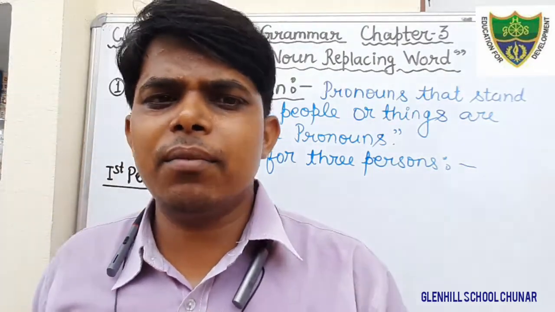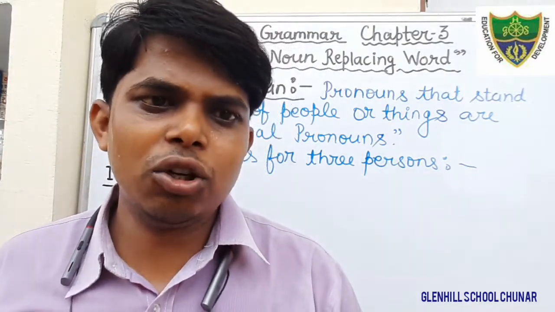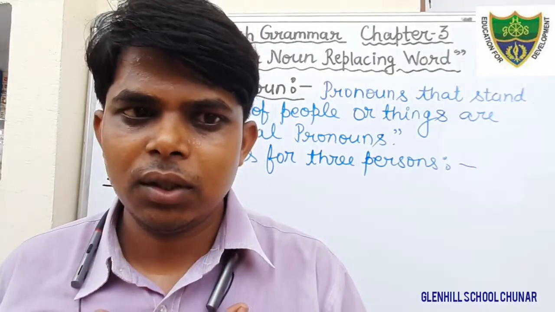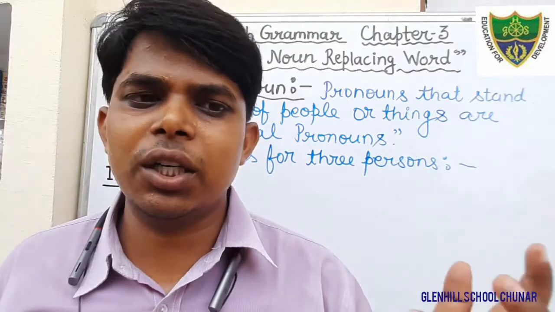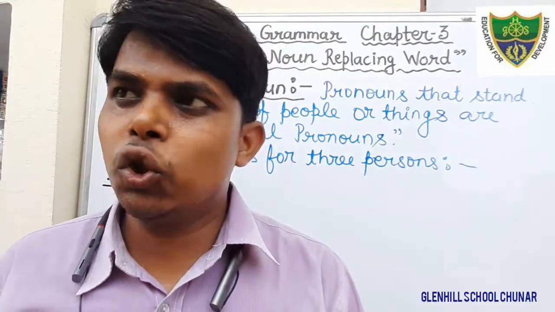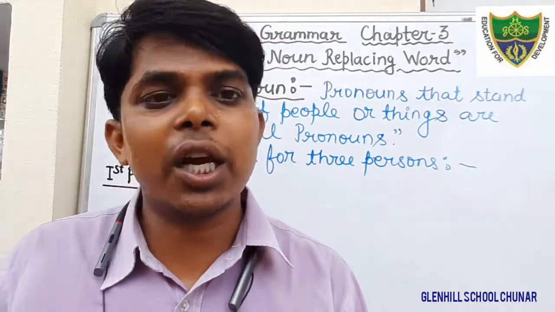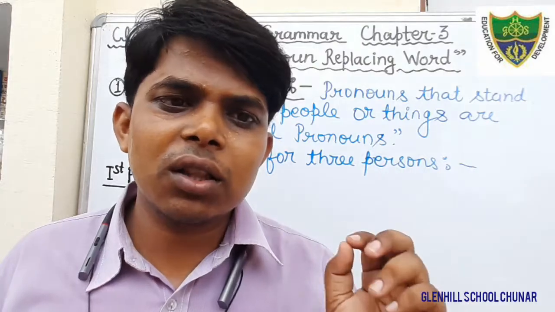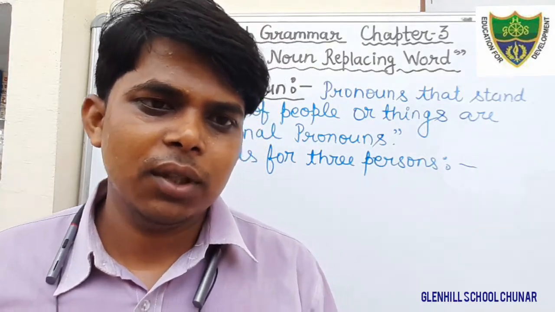Suppose that I am speaking, so here I is the first person. We are talking, so here we is first person. You are listening, you is the second person. They are watching, the word they is third person.